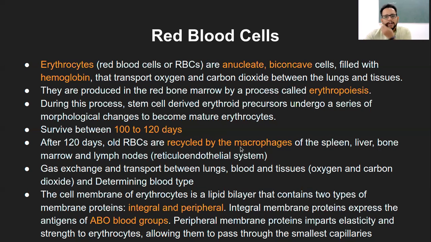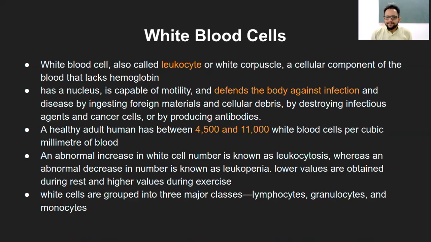So, these white blood cells in general are also called leukocytes. Remember, there is something later which we'll see, that is lymphocytes, which is written at the end, the last point. That one is different, that is a subtype of leukocyte. Leukocytes in general refers to your white blood cells, or they are also called white corpuscles.